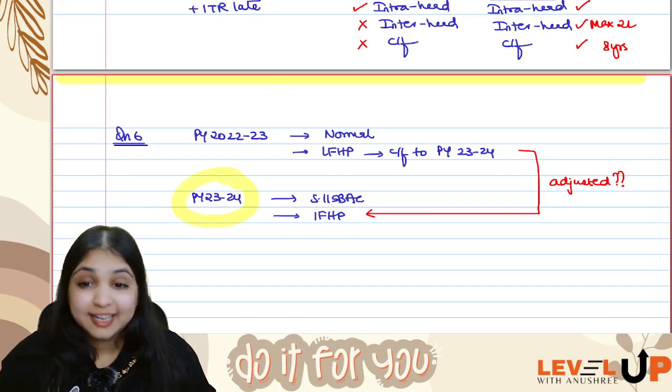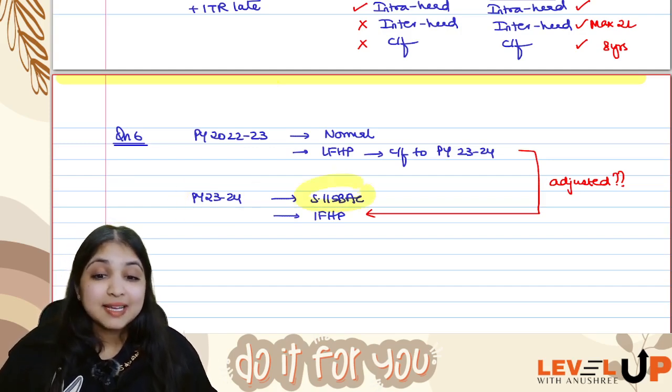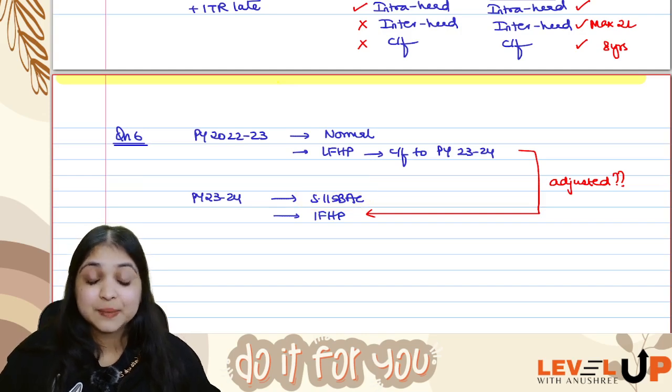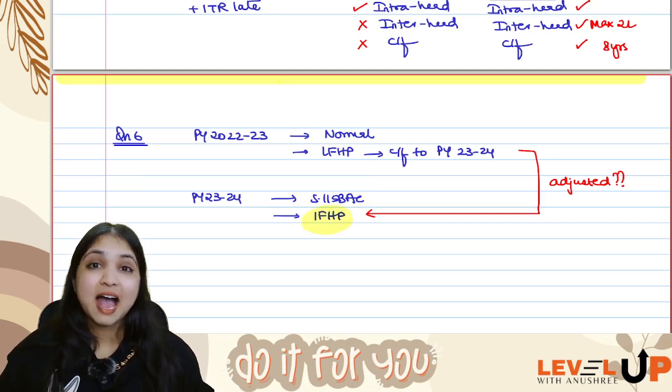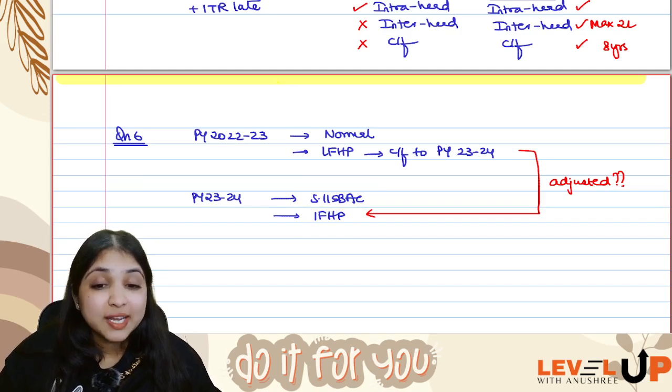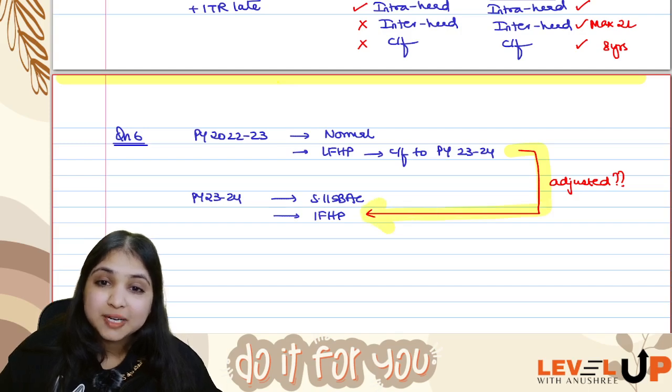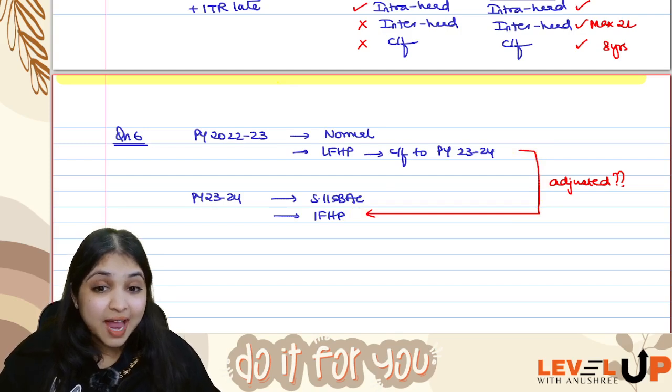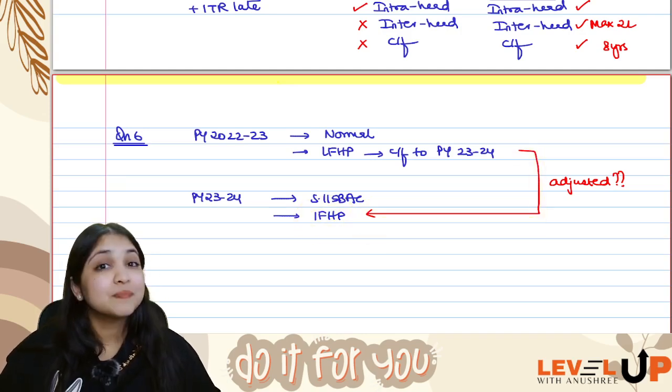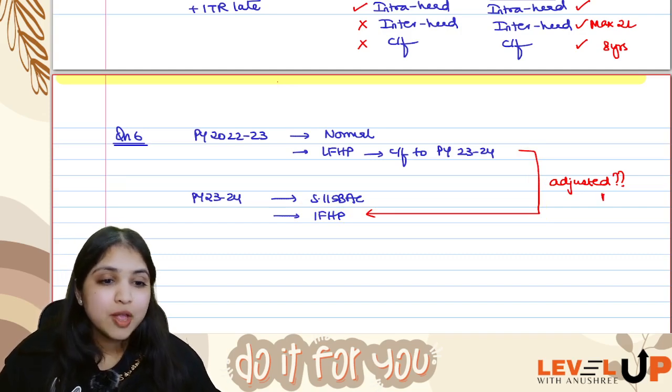Okay. Now in the current year 23-24, my assessee is following 115BAC, and my assessee is having income from house property. So in this year, can we adjust the brought forward loss from house property of the last year? Can we do this adjustment? Last year we had loss from house property which we are carrying forward. Current year we are having income from house property. Can we adjust it? The answer is no, we cannot.